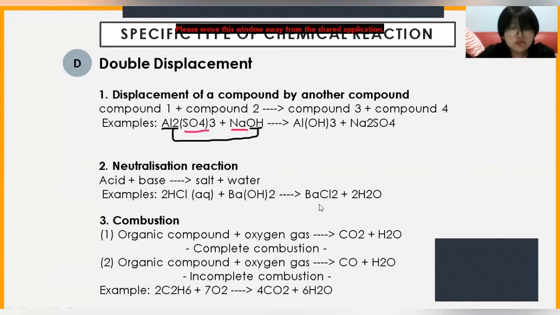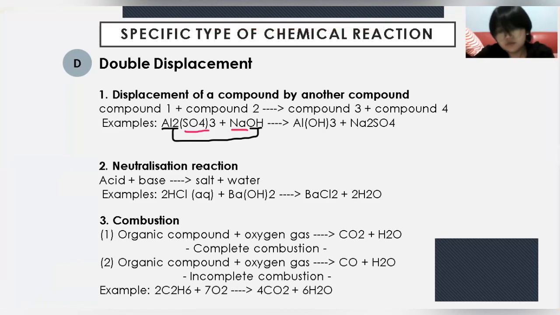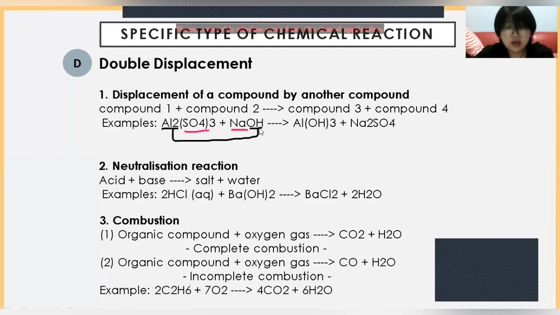Last, we have the double displacement. First, we have displacement of a compound by another compound. So compound 1 plus compound 2 yields compound 3 plus compound 4. For example, Al2(SO4)3 plus NaOH yields Al(OH)3 plus Na2SO4. So the front will match with the back, while the middle ones would match with each other, for easier reference.